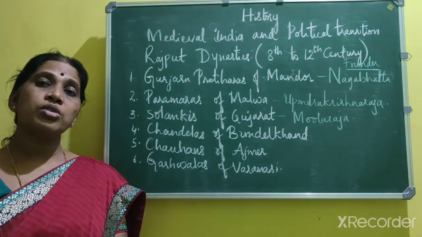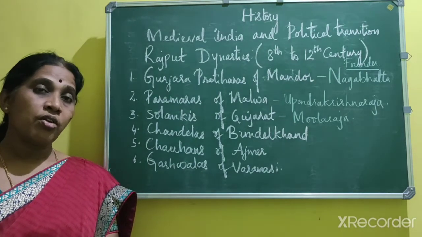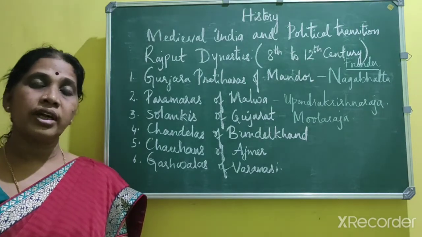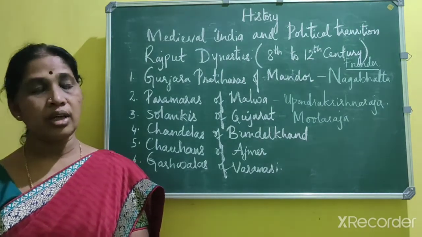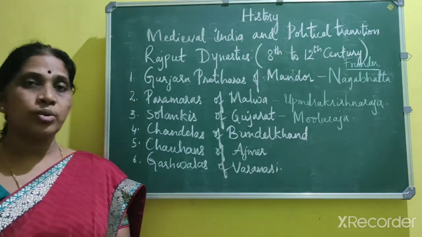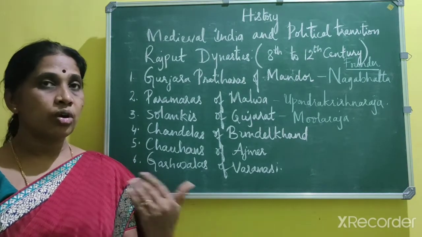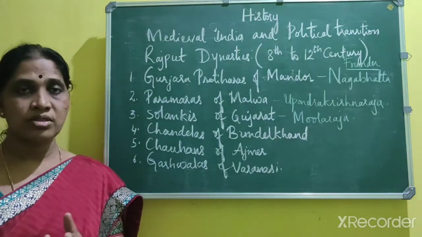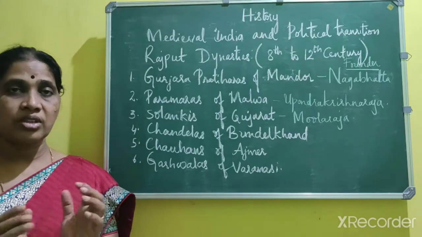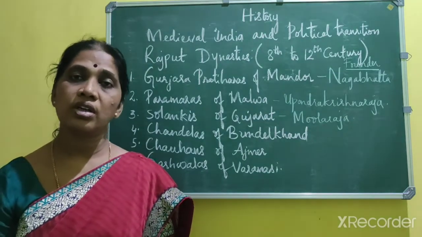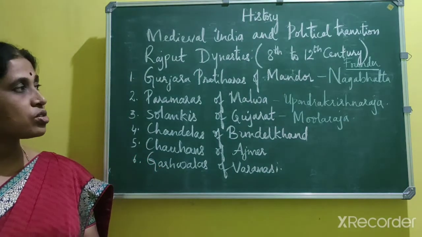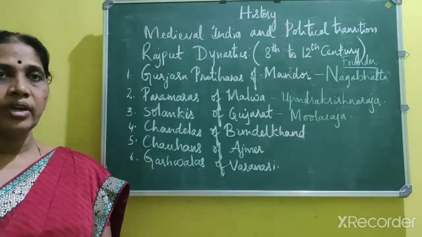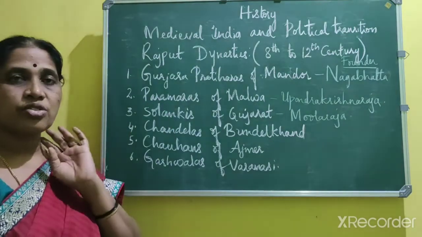The contribution of the Rajputs in the field of politics and culture was so immense that the period from the 8th to 12th century is called the Rajput period. Now let us know one by one about the dynasties of Rajputs.